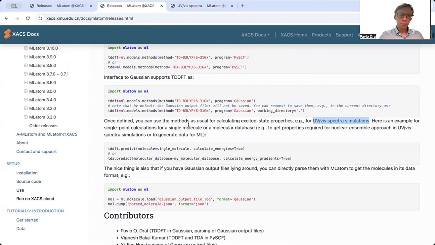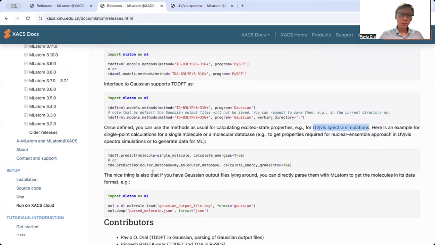In addition to this, we also have, as mentioned, a new feature that you can parse existing Gaussian output files so that you can obtain a molecule in the MLatom database format, and then you can dump it in this database format in, for example, JSON file, and reuse it later for some other calculations. For example, machine learning of excited state properties.